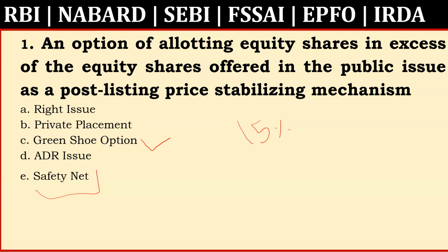I would like to tell you that in a red herring prospectus, the issuer will sometimes mention that if there is a decrease in the price of the IPO after the allotment, they will buy back some percentage of the shares from the retail individual investors at the issue price. That is called safety net mechanism or buyback arrangement. It is called safety net or buyback arrangement. So it's also an important term.